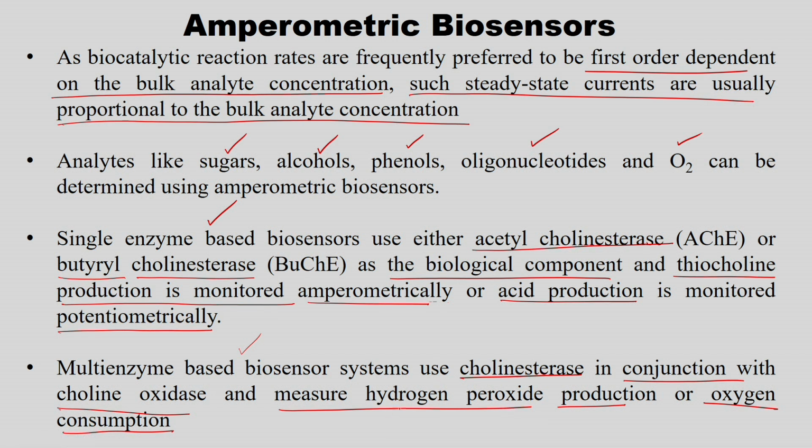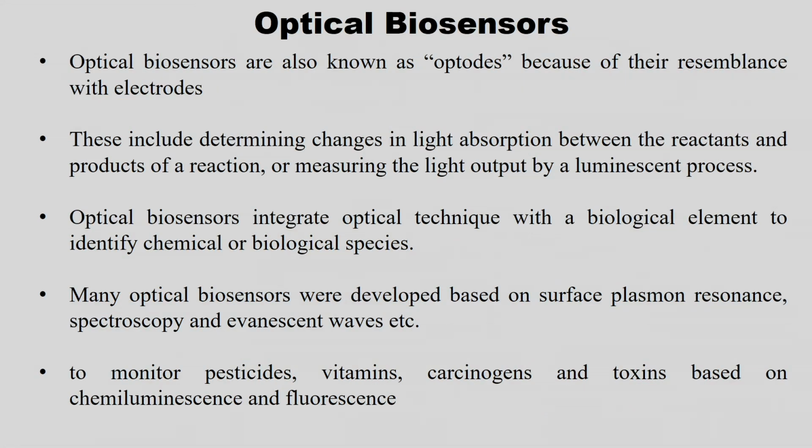So, either it can be measured as a production of hydrogen peroxide or consumption of oxygen. So, this uses the multi enzyme. One is choline esterase, another one is choline oxidase, both. Then optical biosensors, which are called optodes instead of electrodes. So, they resemble the electrodes.